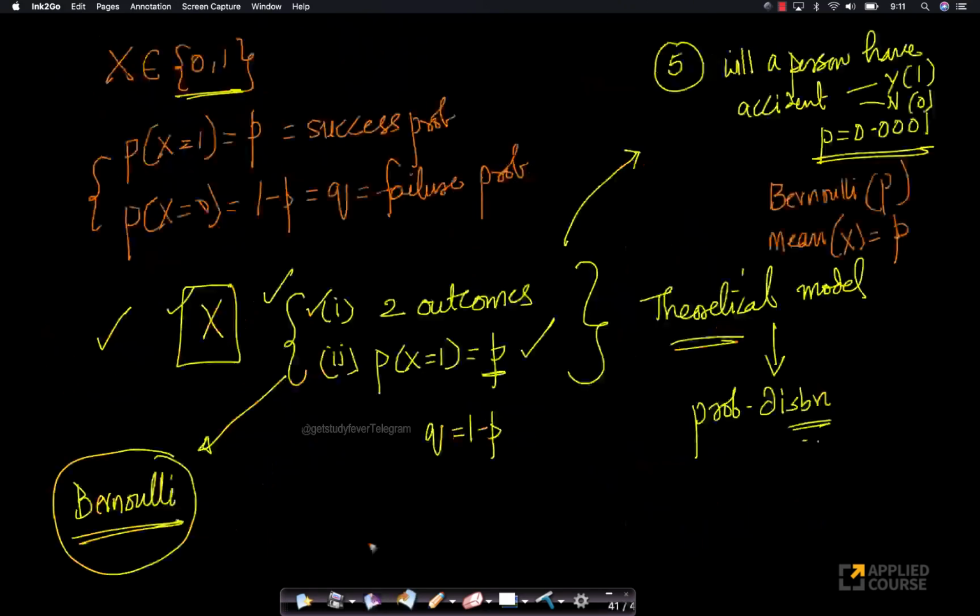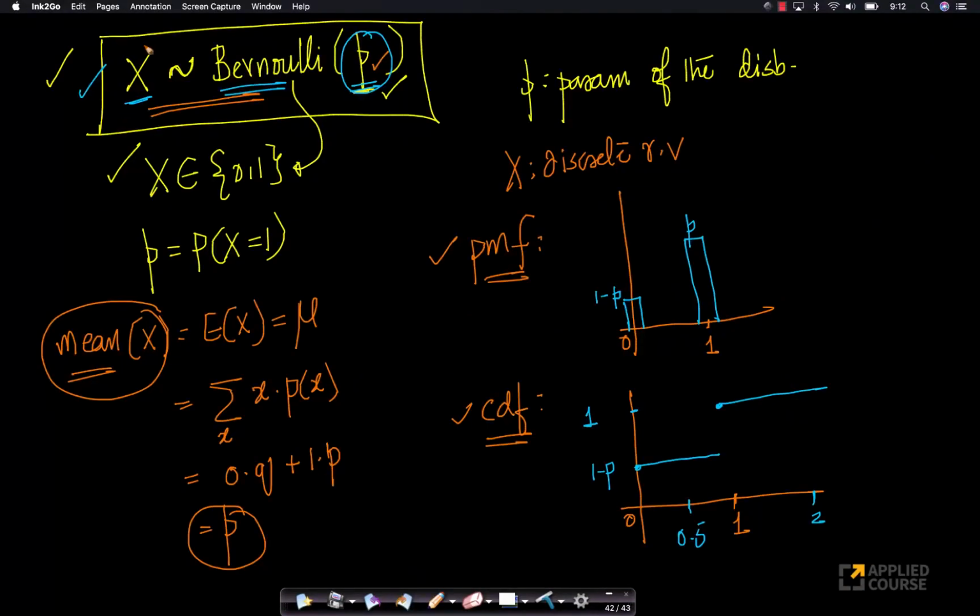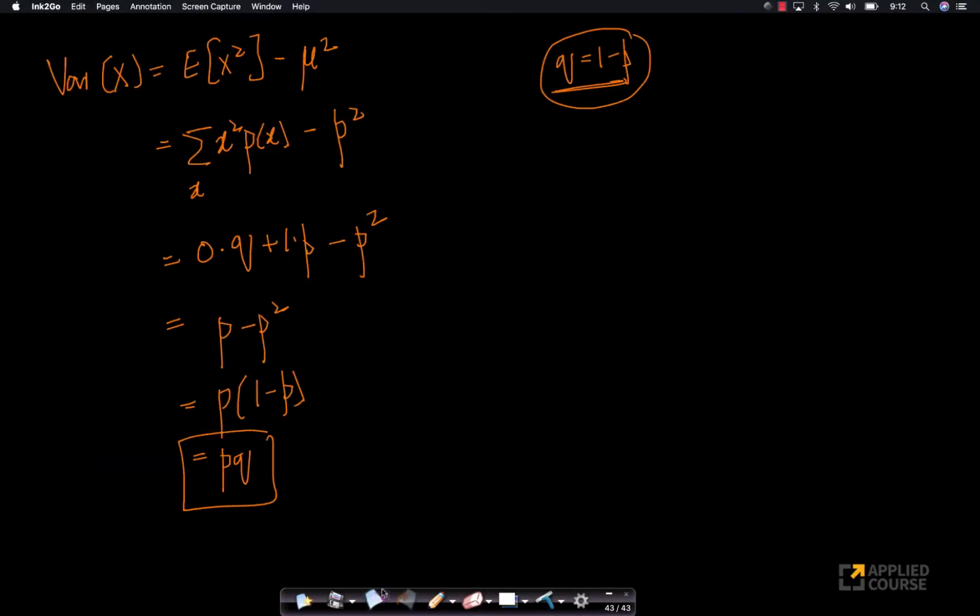So now, if you tell me that this real world phenomenon follows a Bernoulli distribution with some value of p, I can tell you its mean, I can tell you its variance, because for a general random variable which follows Bernoulli distribution with some value of p, I have already computed the theoretical model. All the theory says if you have a random variable x which is Bernoulli distributed with a p, the mean of it is p, the variance of it is pq.